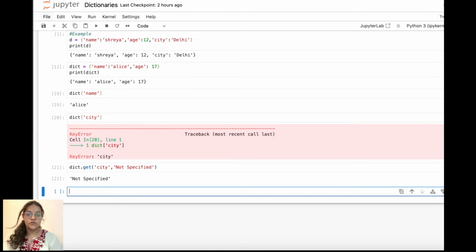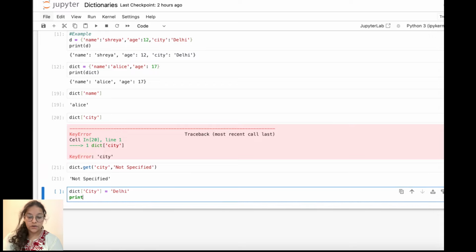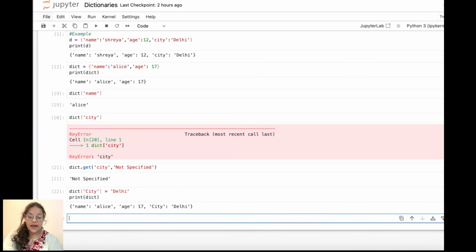So now we move on to adding and modifying items. How we add new items in our dictionary is, if you want to add a new key value pair, I'll just write dict['city'] = 'Delhi'. Okay, this is the new key value pair I have created. Then I'll print. So you can see this is added in this.